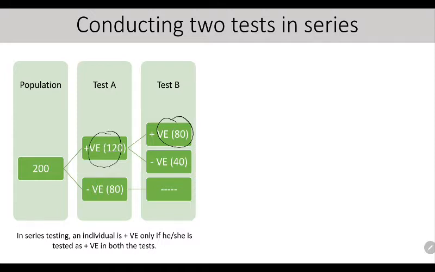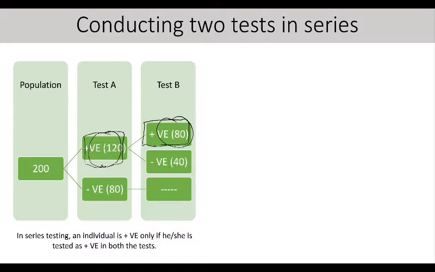Okay, so test A identified that 120 people are positive. After this, remember it is a series test, two tests are applied, one followed by another. Those who are positive in the first test, only they are subjected to test B, which again further reduces the number of positive cases to 80. Now, what about the negatives? Anyone who is negative in either test A or test B is said to be negative for the test. So this is our fundamental about a screening test.